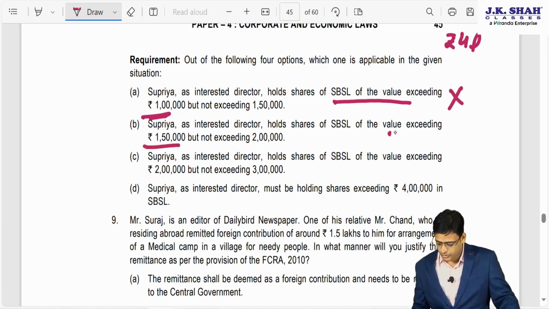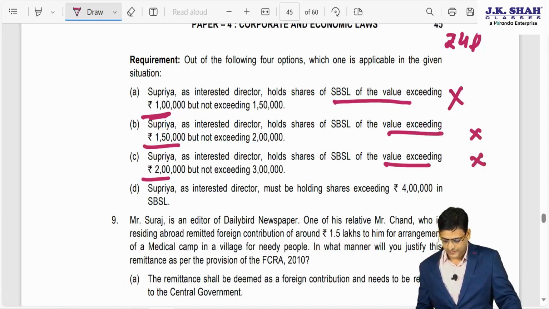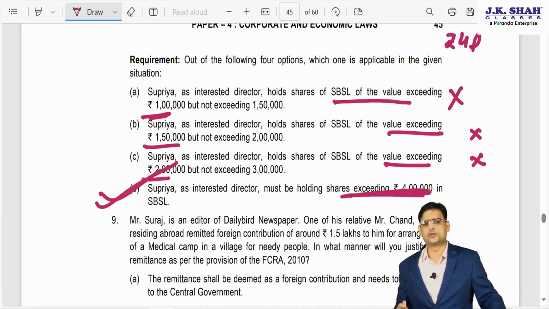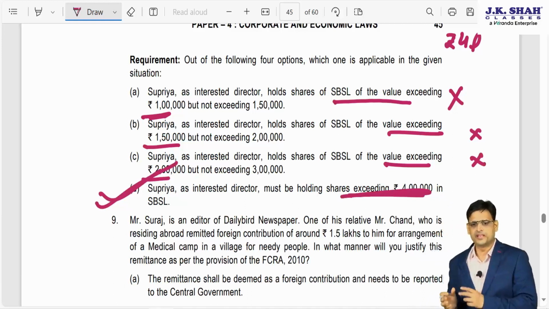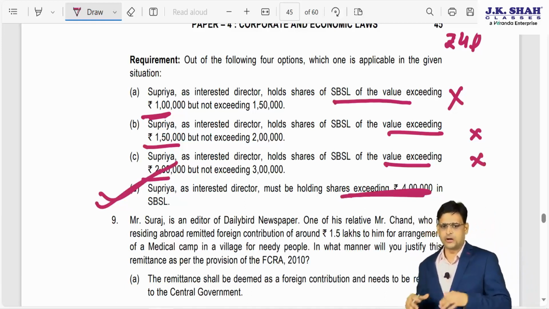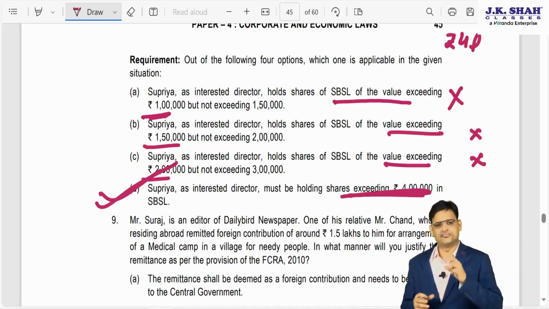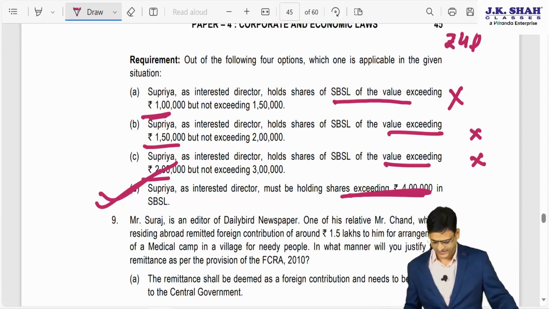Second, holding more than 1 lakh 50 is not a very specific provision. Holding more than 2 lakhs, not very specific. So technically this is the more specific provision. So the answer should be D. If you see, this MCQ was not a complete MCQ. There was a haywire provision, but out of this also, I would say D is more rational.